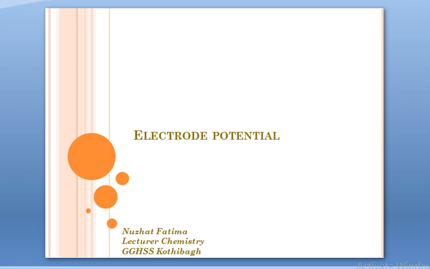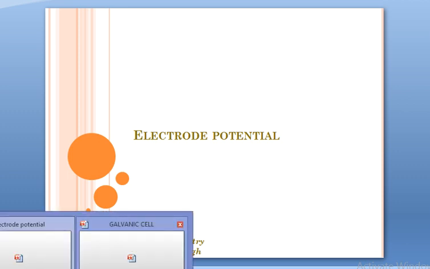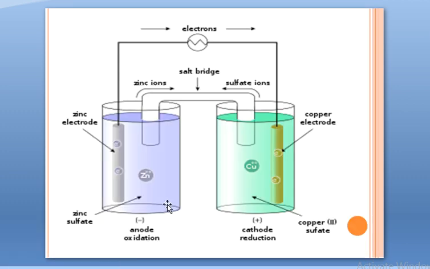Today our topic is electrode potential. Now before studying about electrode potential, let's take a quick look at the previous presentation in which we did galvanic cell. In this galvanic cell, I already told you, and I'm sure you remember, that the direction of the flow of electrons is from this half of the cell to this half of the cell, from the oxidation half to the reduction half.